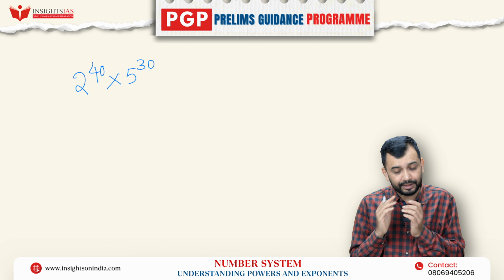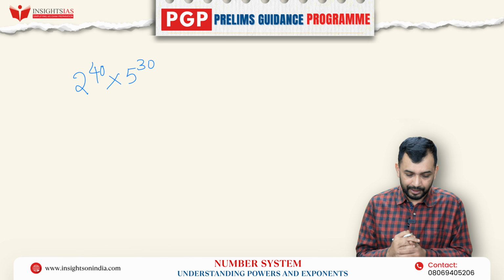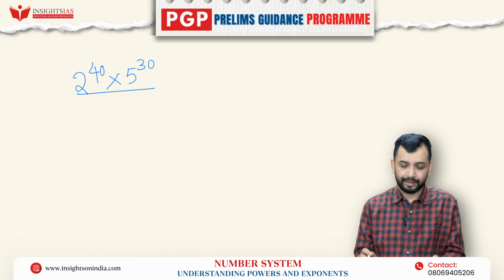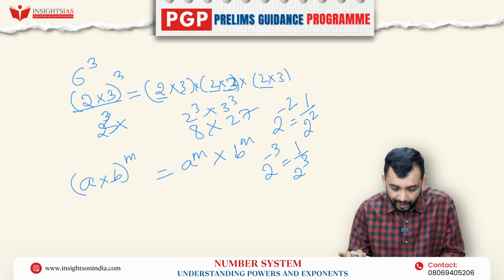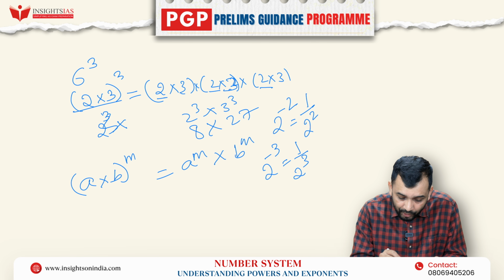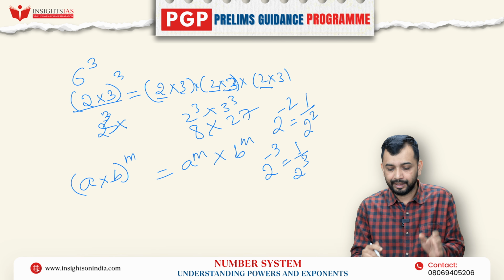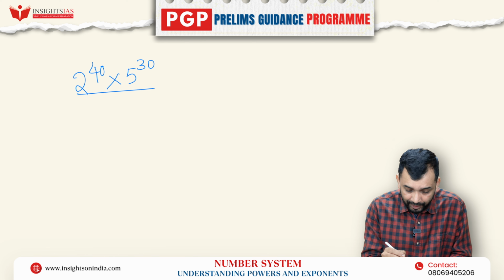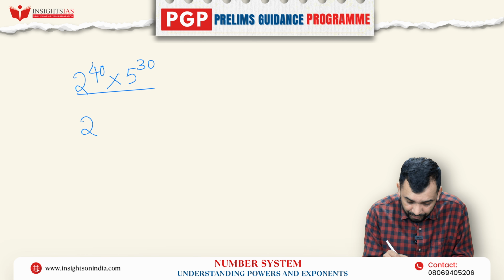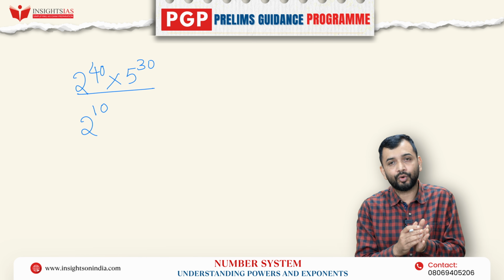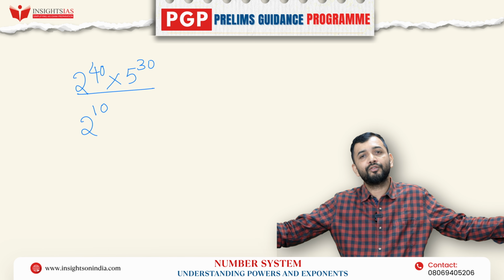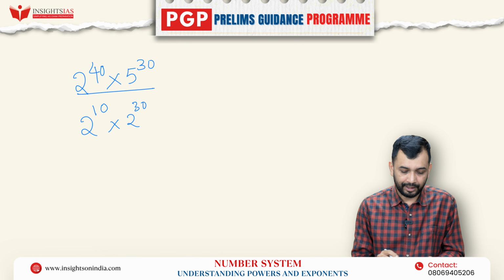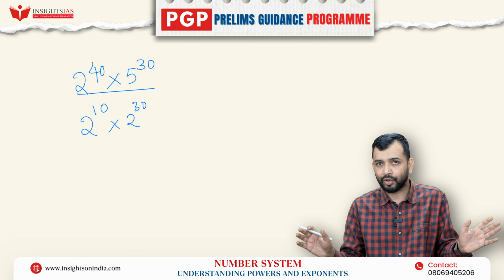To understand this, let's understand the logic behind it. If you observe what we did here, whenever the numbers in a product have the same power, then I can directly multiply them. So I will write 2 to the power of 40 as 2 to the power of 10 and 2 to the power of 30, because 10 plus 30 will be 40.